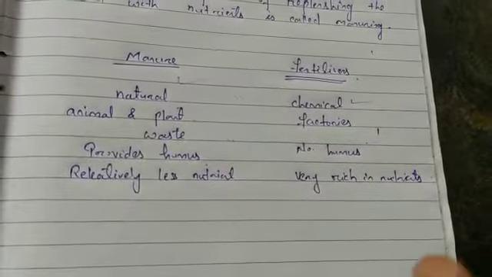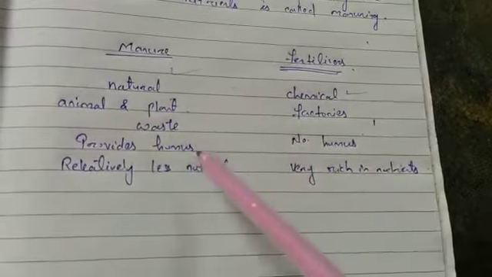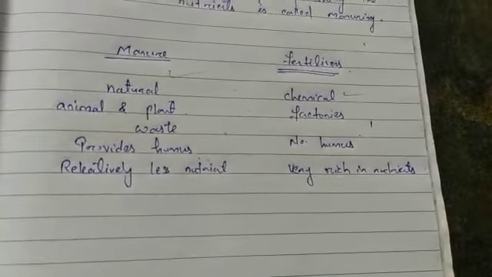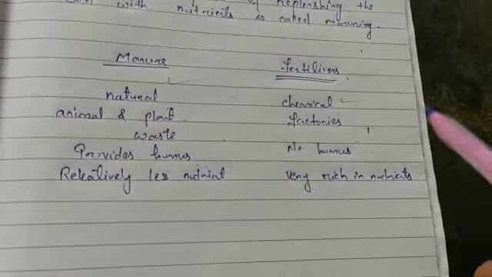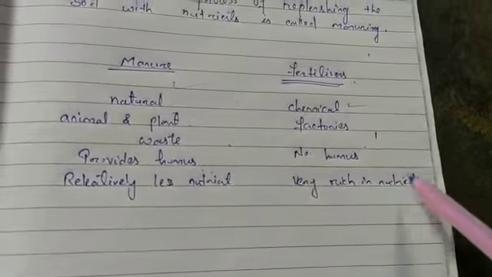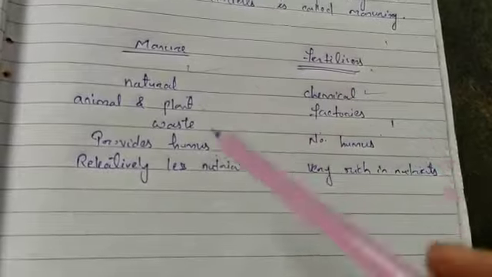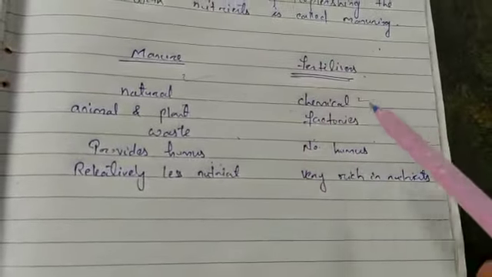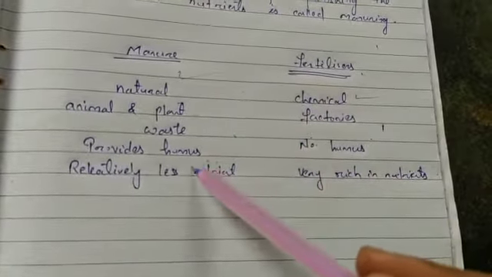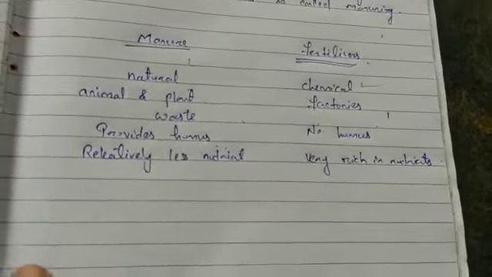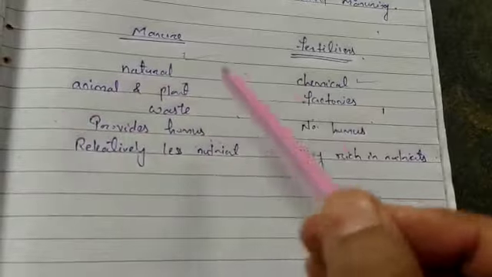Fertilizer doesn't provide humus to the soil. Manure provides relatively less nutrients than fertilizers, because fertilizers are very rich in nutrients. But manure provides humus to the soil and fertilizer doesn't.